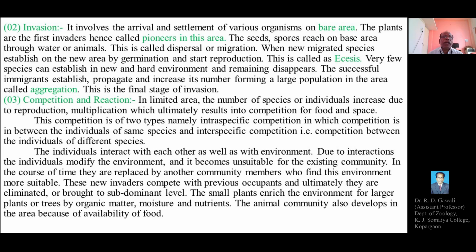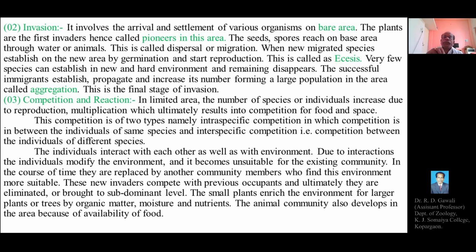Very few species can establish in a new and hard environment, and the remaining disappear. So during the initial phase of the invasion, whatever new species develop during the process of ecesis, not all the species will sustain or survive.